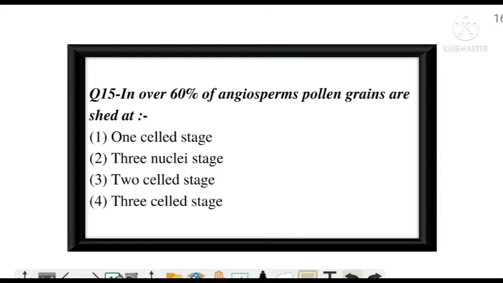In over 60% of angiosperms, pollen grains are shed at... again an easy question, and the correct answer is option number C, two-celled stage.